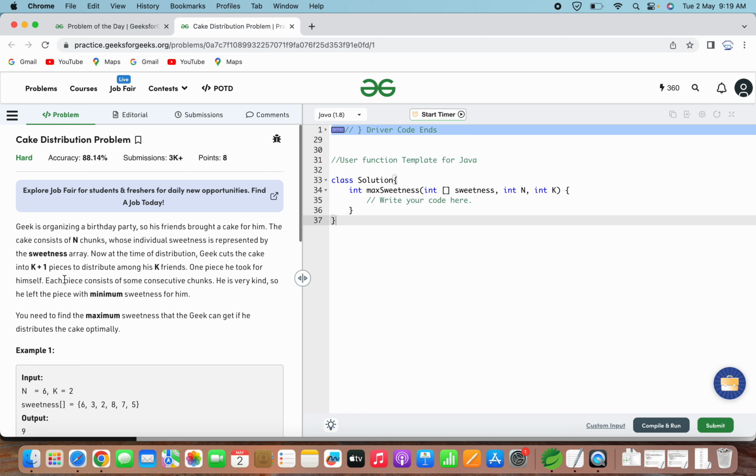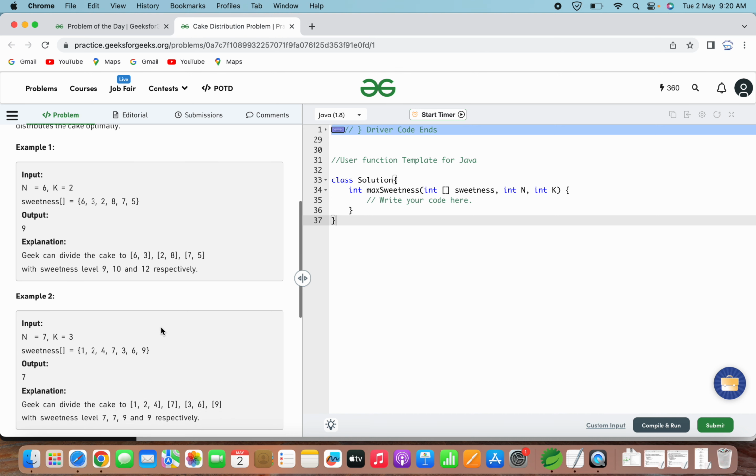The task is to find the maximum sweetness that Geek can get by cutting the cake into k plus 1 pieces. The pieces must be consecutive, and the piece that Geek keeps for himself must be the minimum among all the pieces. We will be given the array of sweetness levels for each chunk of the cake, and we need to write a function to find the sweetness level that Geek can get. Okay, so this was the problem statement.